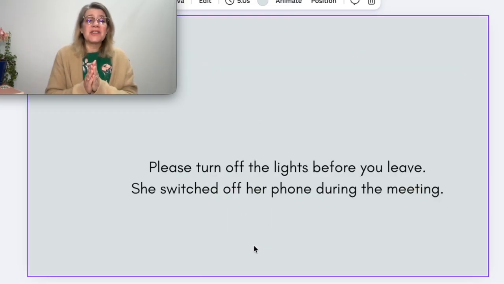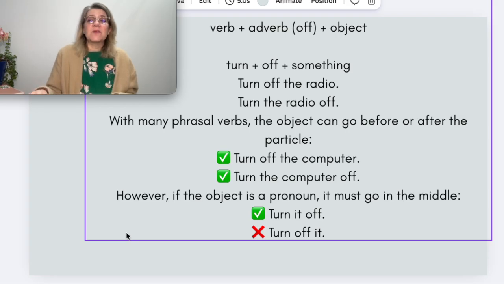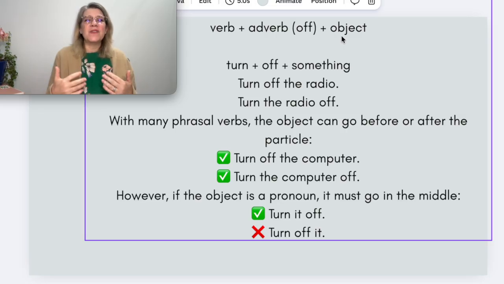For example, please turn off the lights before you leave, or she switched off her phone during the meeting. It means to stop something from working. The way this works is we have the verb and then the adverb off and then an object. You have to turn something off. If you say I'm turned off, that means that you feel kind of disgusted. You're no longer excited about something. That's without the object. But with the object, it means to stop it from working. Turn the radio off or turn off the radio.